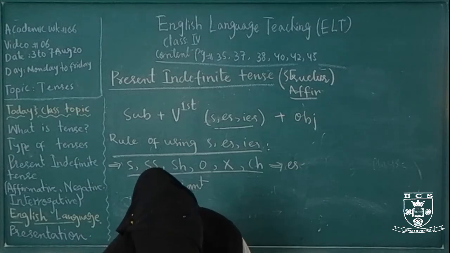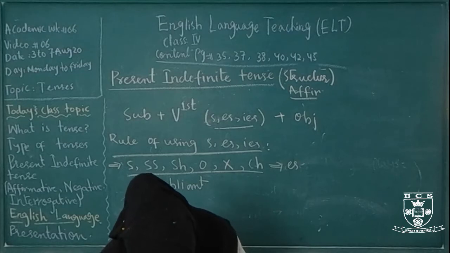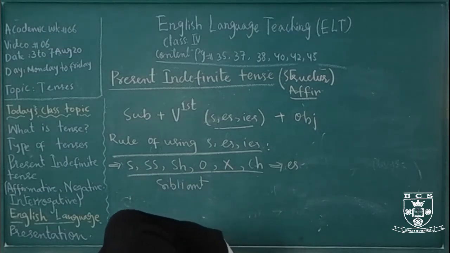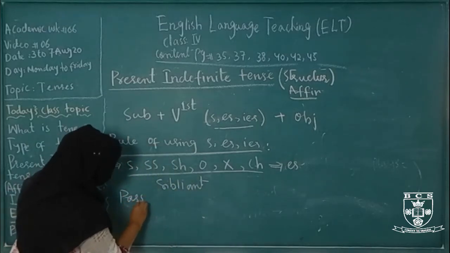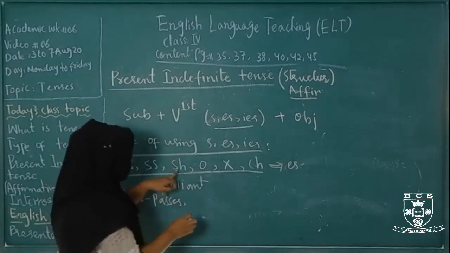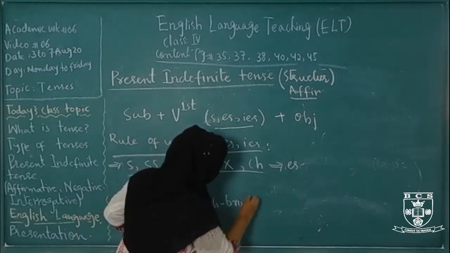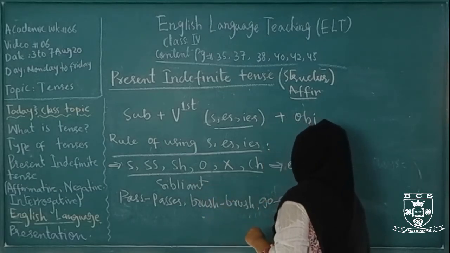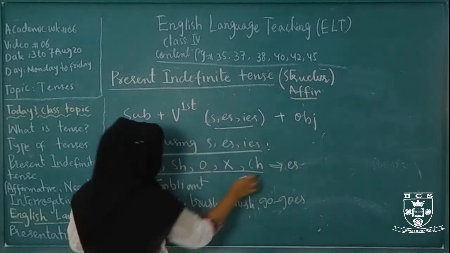For example, this rule is called sibilant. For example, double s, pass, becomes passes, it's a verb. Brush, brushes, it's also a verb. O, go, go is a verb, goes. In this way we use es there.